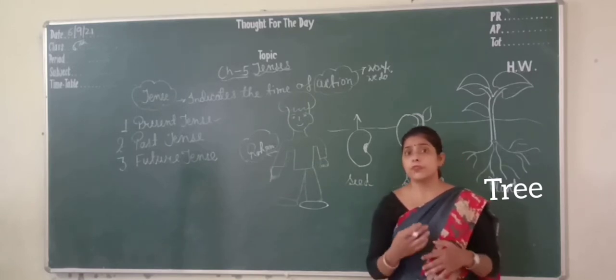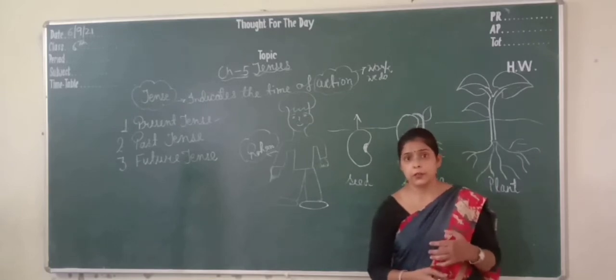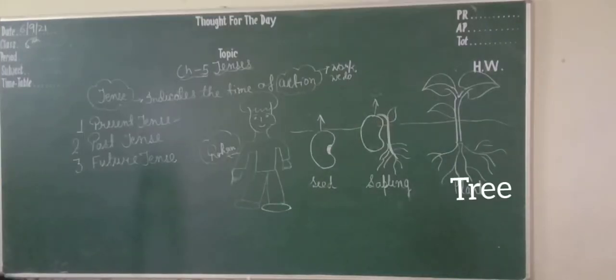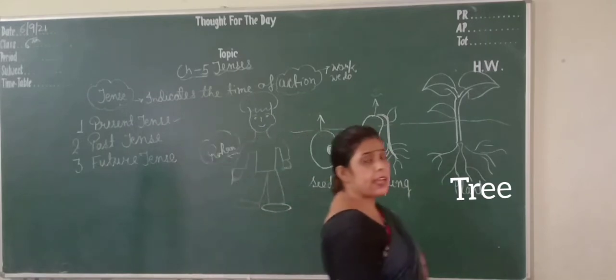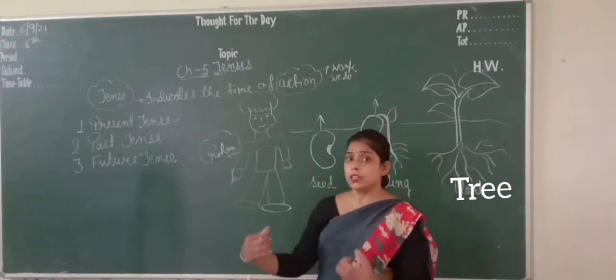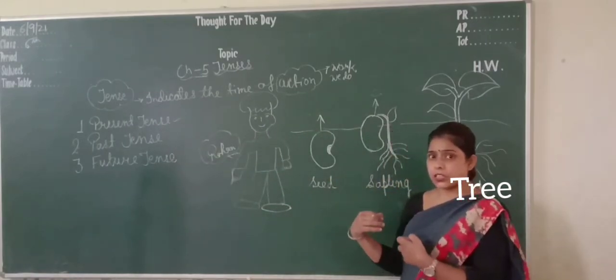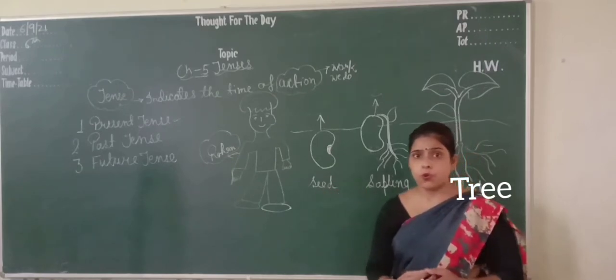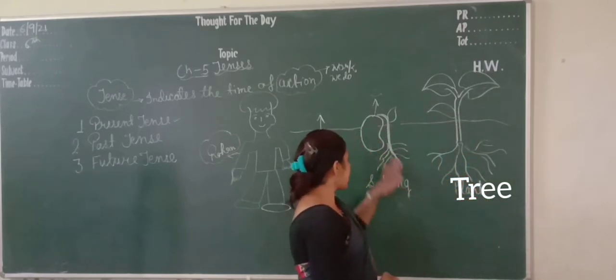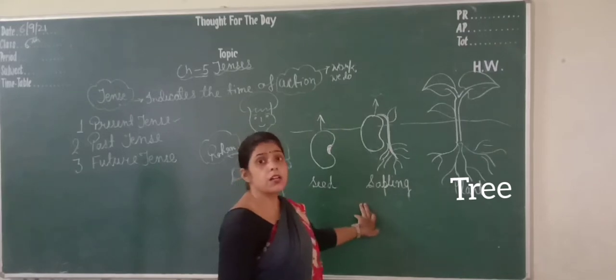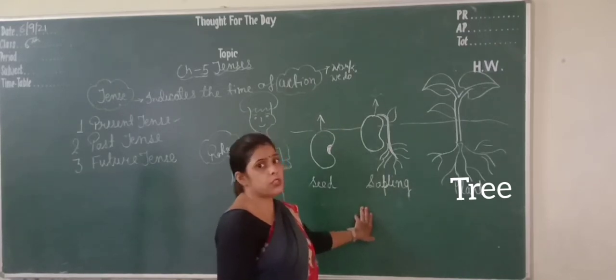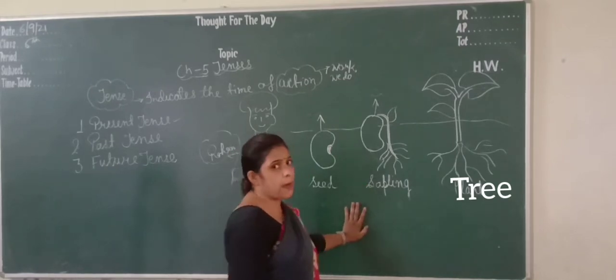So we should be friendly with the environment. Today Rohan is very happy. Why is he very happy? Because he sowed a seed few months before, and now it has become a sapling.